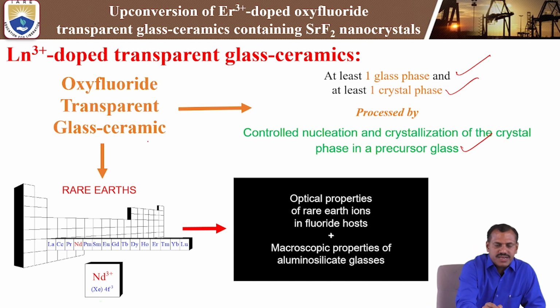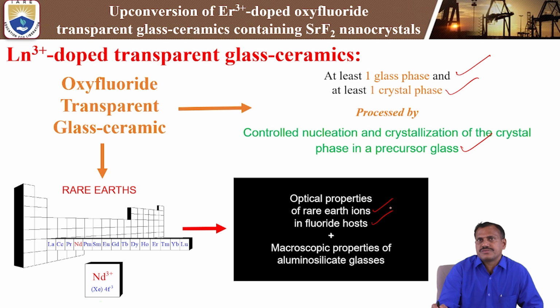So these oxyfluoride transparent glass ceramics are doped with different rare earth elements. Say, optical properties of rare earth ions in a fluoride host. Particularly in optical materials, whenever they are doped with rare earth ions, you require at least some fluoride content, that is calcium fluoride or barium fluoride, or a different kind of fluoride content should be there. Then only a nanocrystal will be formed. Automatically it enhances the luminescence property.